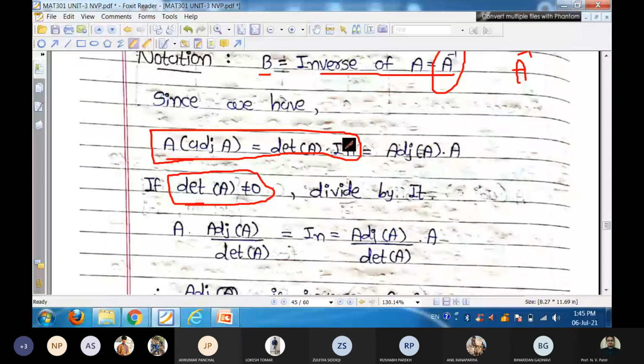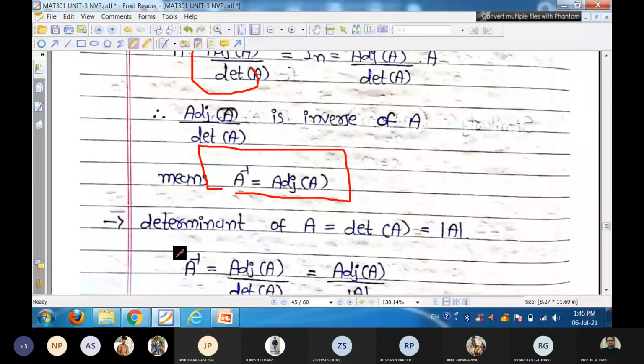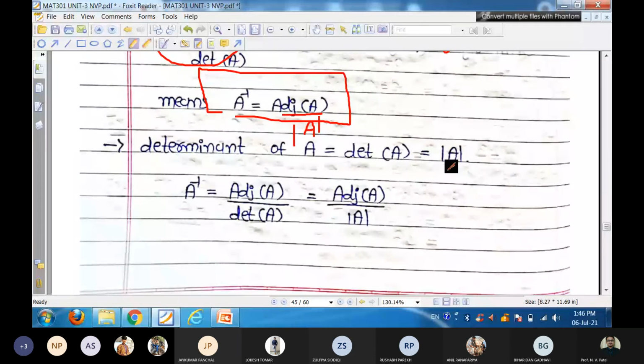And hence A into B is identity, where B is adjoint A upon determinant A. B is called inverse of matrix A. Adjoint upon determinant is called the inverse of matrix A. Symbolically, A inverse is equal to adjoint A upon determinant, upon modulus A. That is our formula of A inverse. This is always possible if your determinant is not equal to 0.